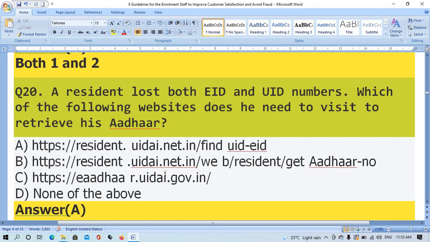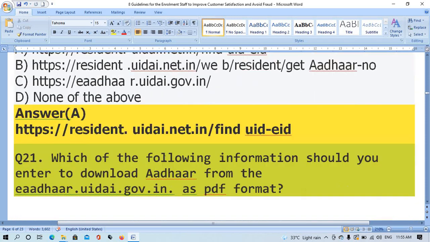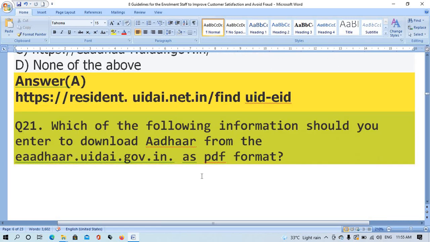Question number 20. A resident lost both EID and UID numbers. Which of the following websites does he need to visit to retrieve his Aadhaar? The right answer is option A, https://residentuidi.net.in/find UID-EID.